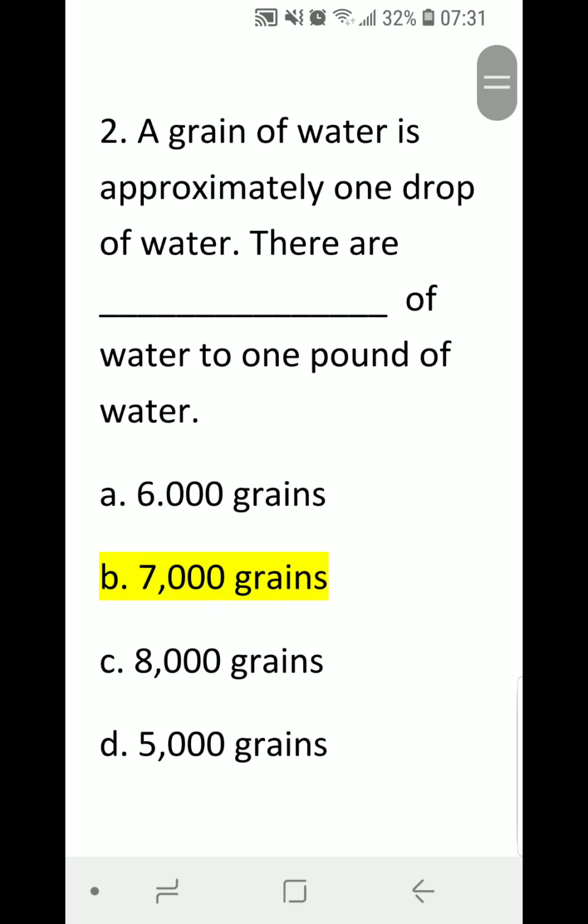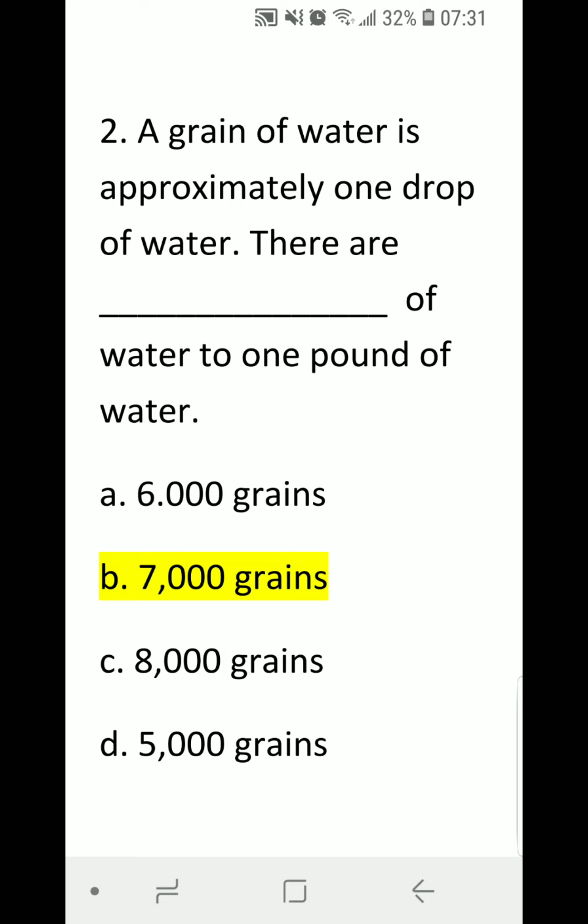Number 2. A grain of water is approximately 1 drop of water. There are blank grains of water to 1 pound of water. A 6,000 grains, B 7,000 grains, C 8,000 grains, or D 5,000 grains.